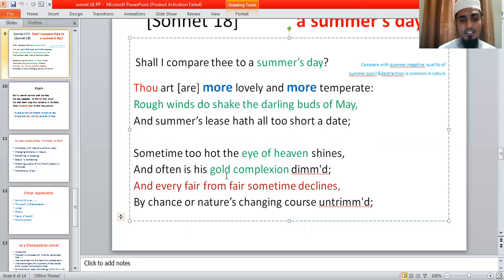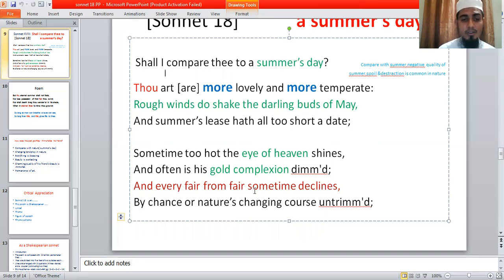So in this stanza, William Shakespeare tries to give this philosophy of the normal tendency of nature: sometimes it is very charming, and sometimes it becomes dim and fades away. In this way, everything in this world is bound to decay and destruction.